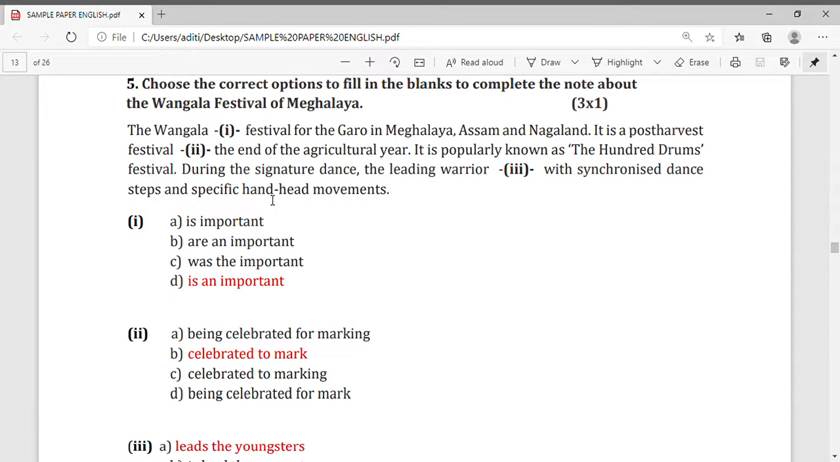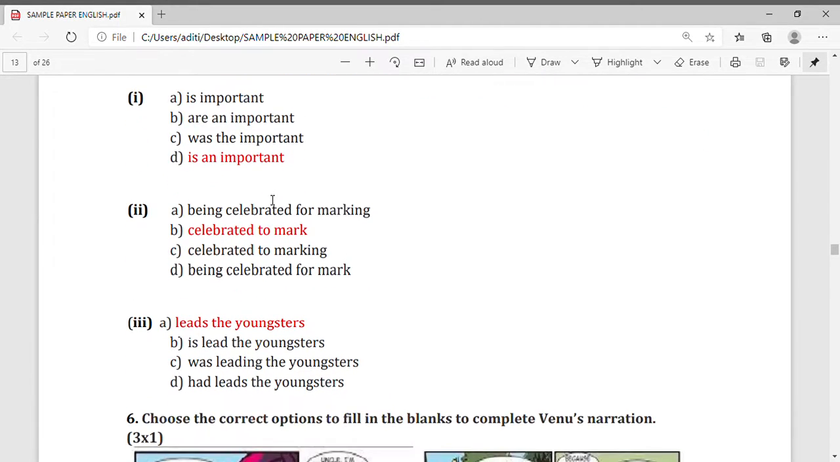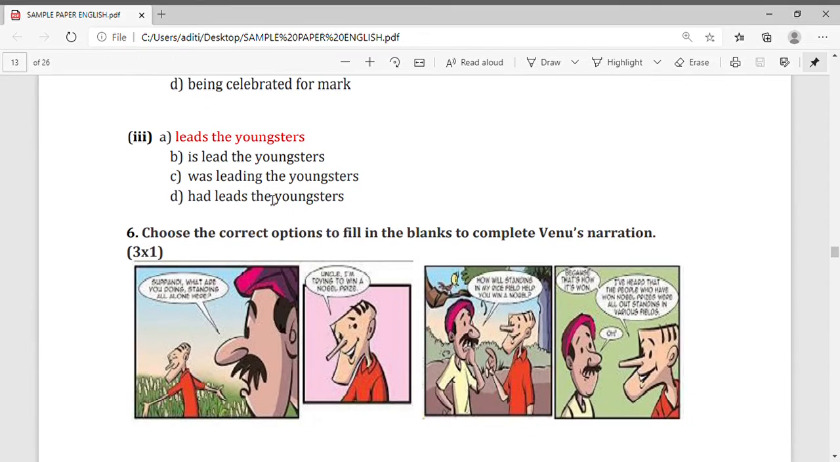Question number 2. Now in the same paragraph, you can see blank 2. Being celebrated for making, celebrated to mark, celebrated to marking, being celebrated for mark. So the correct answer is celebrated to mark. Now you can practice from this sample paper, grammar portion. Now the third blank: leads the youngsters. So the correct answer is leads the youngsters. Four options are given and the correct one is A.